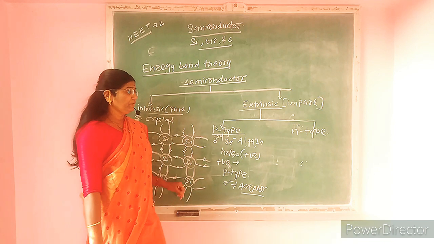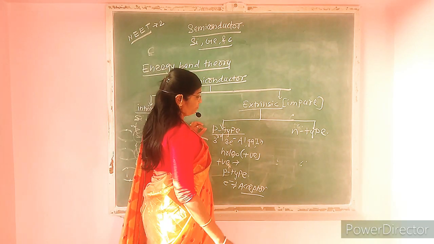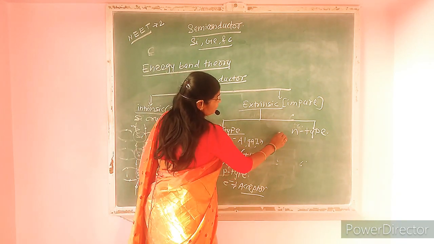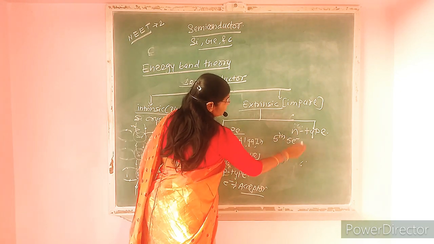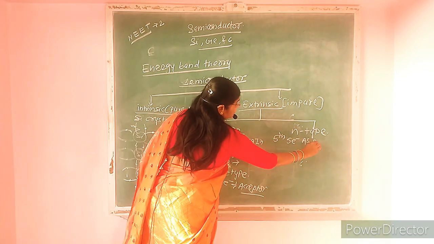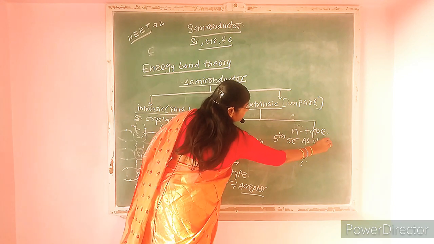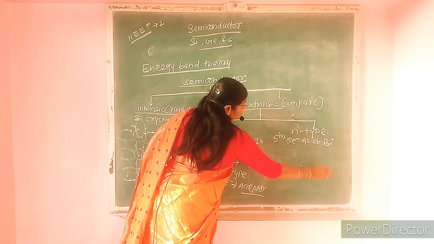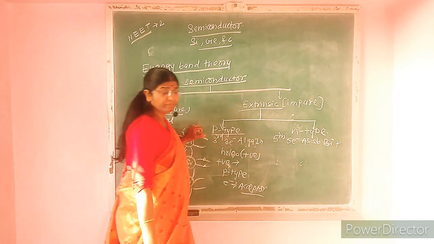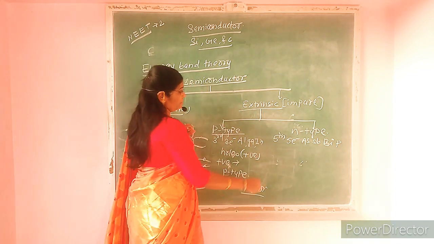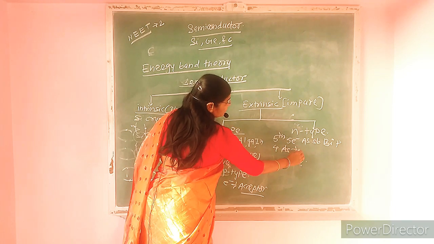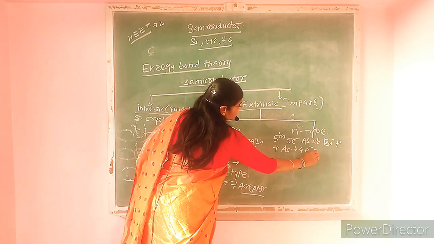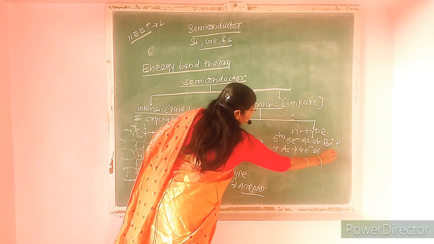Now, to form n-type semiconductor, the addition of impurity belonging to fifth group of periodic table having 5 valence electrons, like arsenic, antimony, bismuth, phosphorus, etc. 4 electrons of antimony or arsenic share with neighboring 4 electrons of silicon and form 4 covalent bonds.